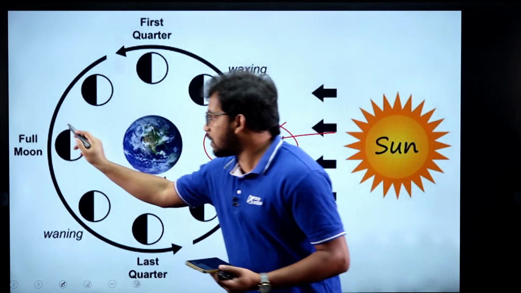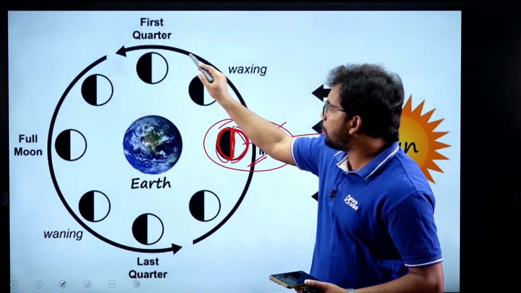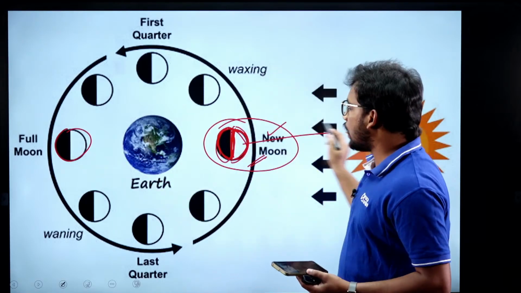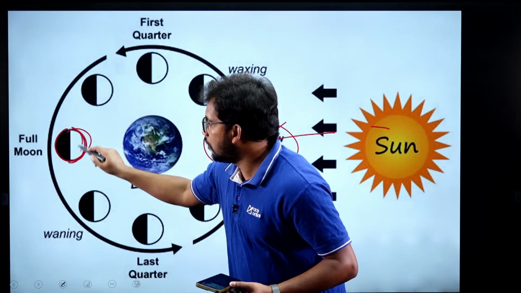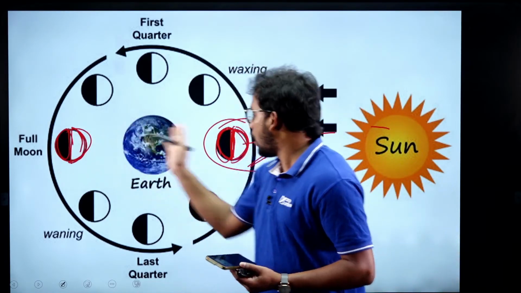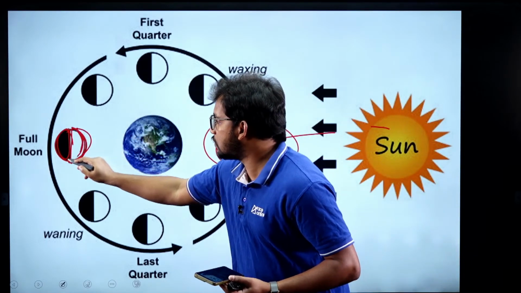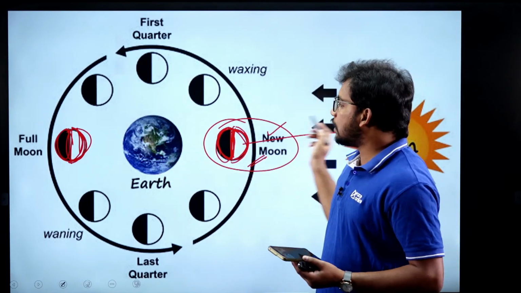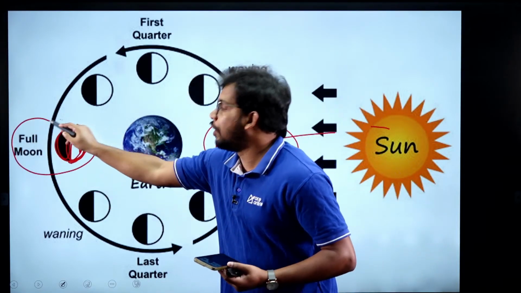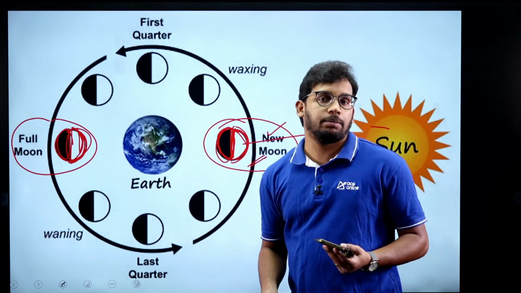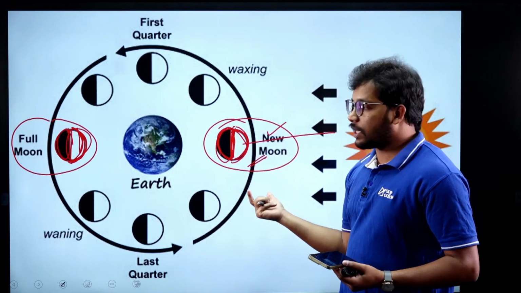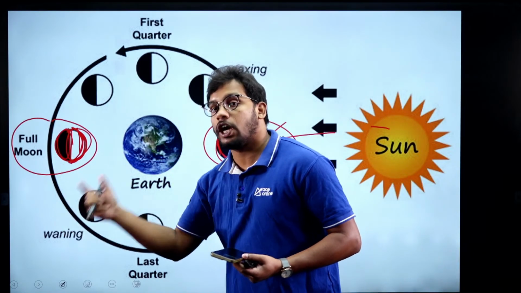Now comes the other part. The moon will keep on rotating around the earth and then it will reach here. Now see this, sunlight will fall on this half, right? And this half will not be seen because there is no sunlight, opposite to this. So here we can see this. The moon we can see now because the sunlight is reaching it and the complete moon is seen. So during the full moon, we will see the lunar eclipse. This is a very, very important statement. During new moon, we are getting solar eclipse. During the full moon, we are getting the lunar eclipse.